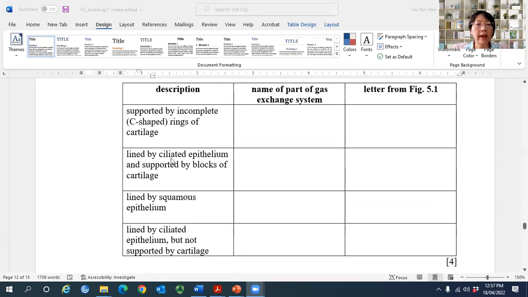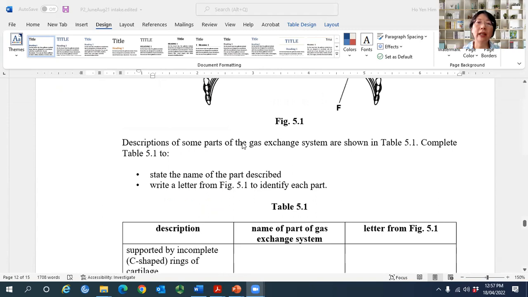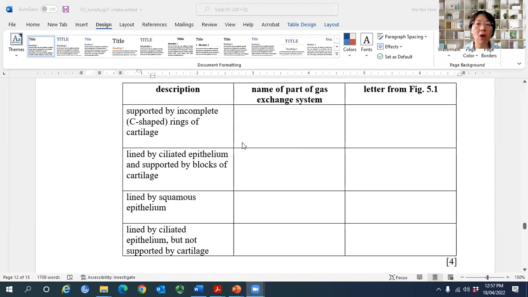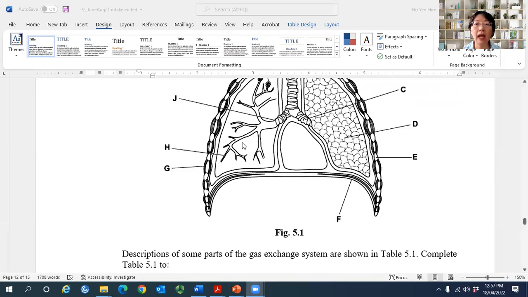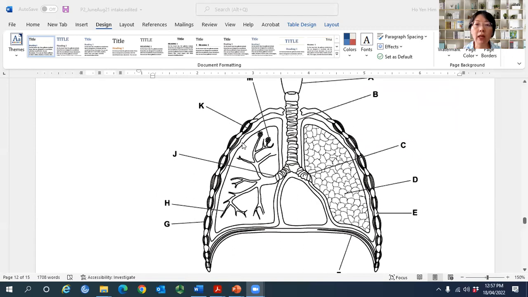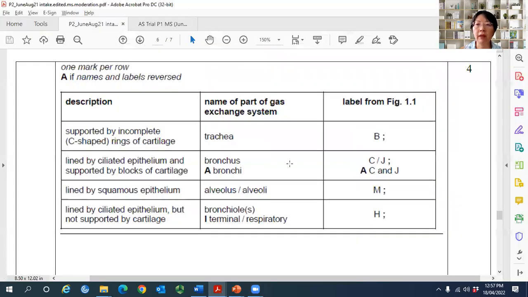Next, lined by ciliated epithelium and supported by blocks of cartilage. Blocks of cartilage means fragmented cartilage, so it must be the bronchus. Write your answer bronchus or bronchi, and the labeling for bronchus is either C or J. Let me look at the mark scheme. Okay, C or J or C and J.